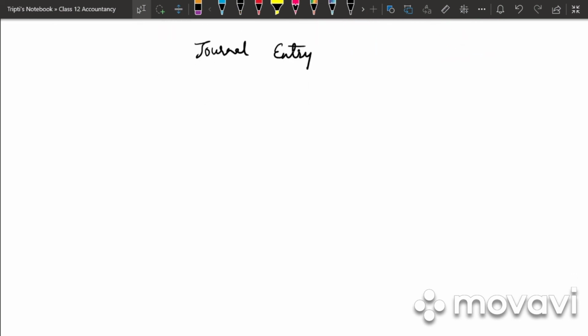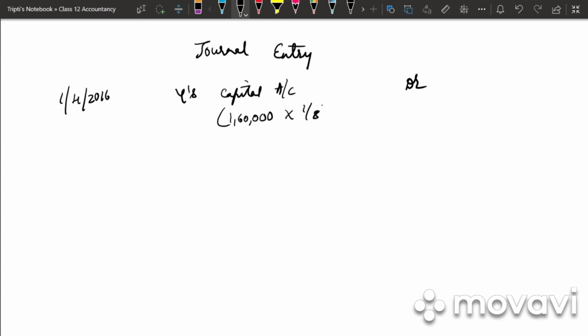Kindly do the format, that is date, particulars, LF, debit, credit. Our date is 1/4/2016. It is Y's capital account debited. By what amount will it be debited? 1,60,000 into 1/8, that is 20,000, to X capital account.